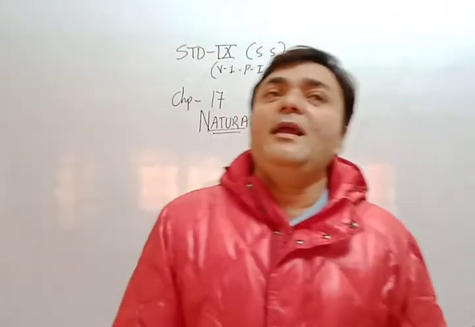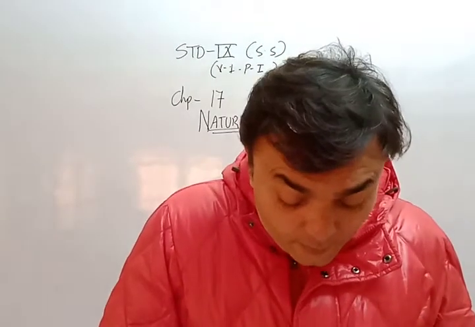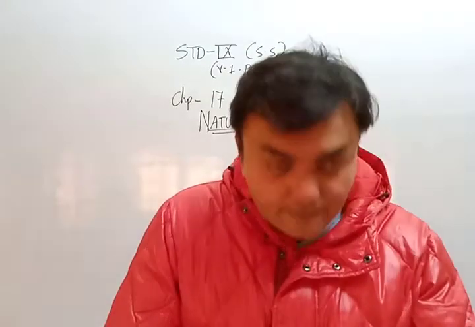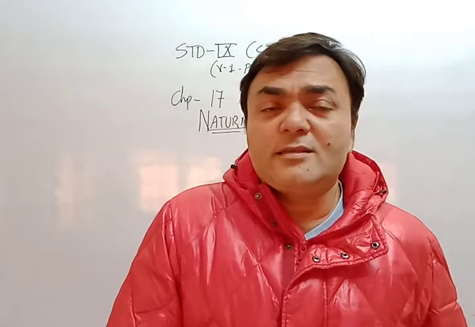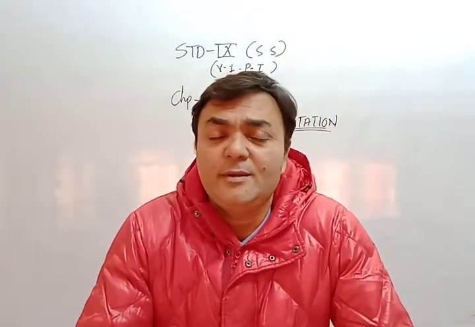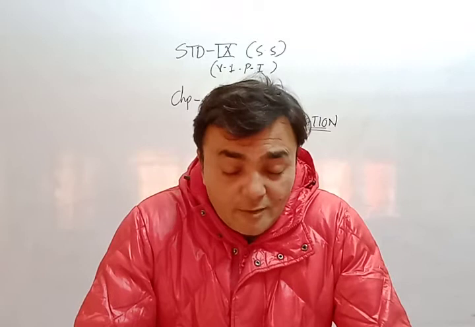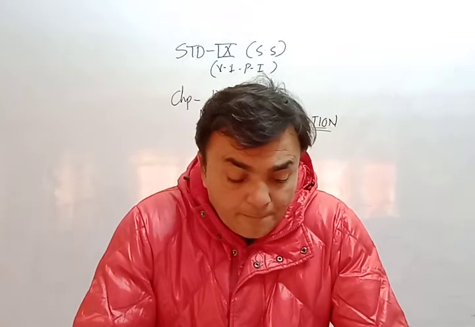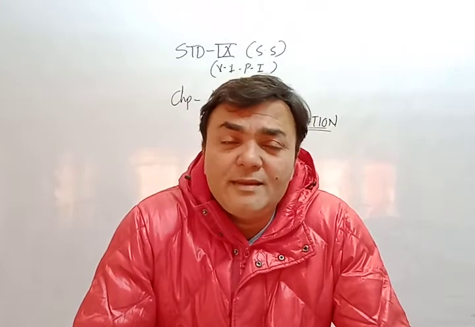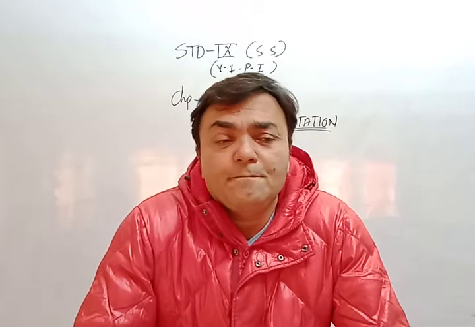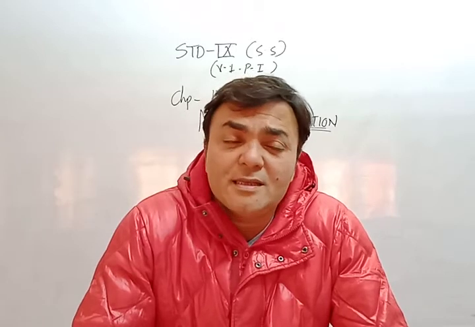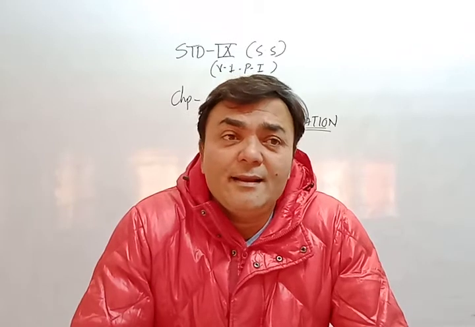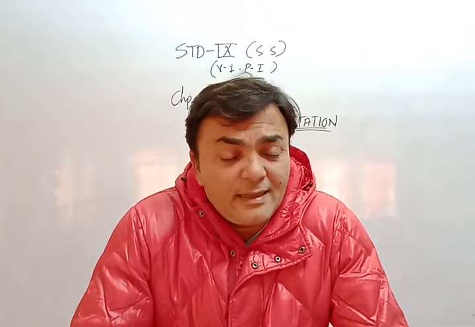So we have gone through the 4 types of forest here. Number 1 was tropical evergreen forest, more than 200 centimeter of rainfall, about 22 degree centigrade temperature. Many trees are growing over there, in Lakshadweep Island, Andaman Nicobar, Tamil Nadu, these areas, and there is no autumn season in this forest.